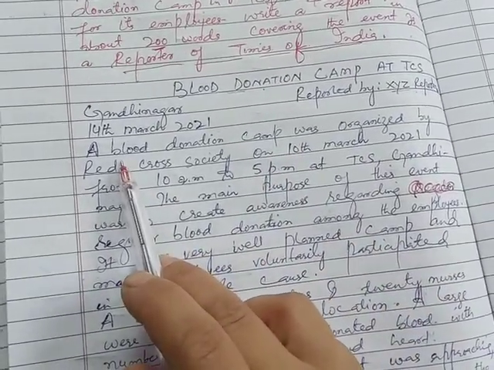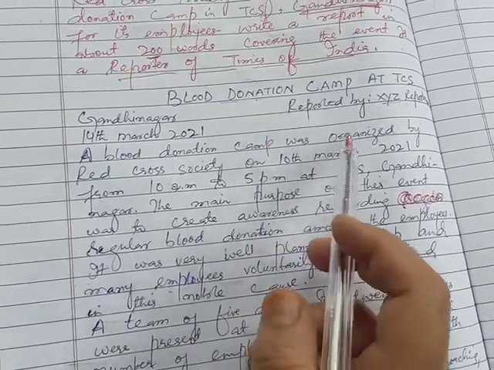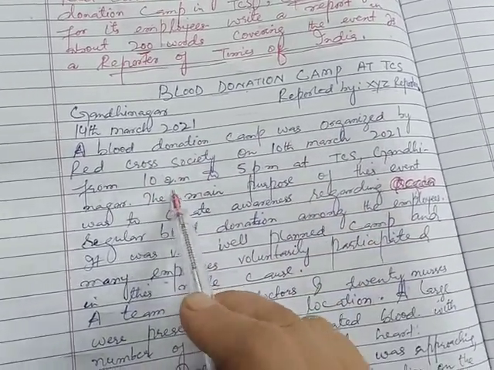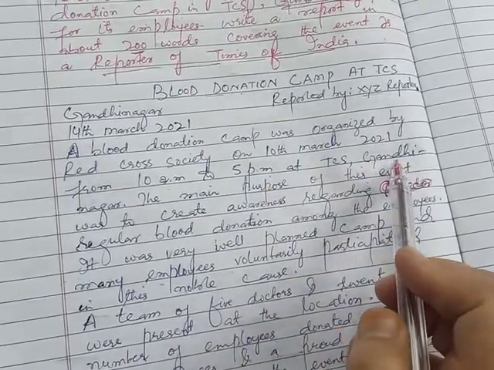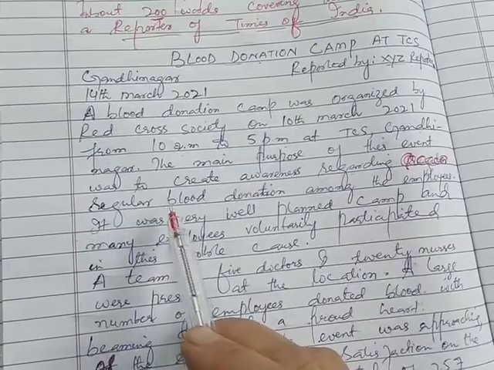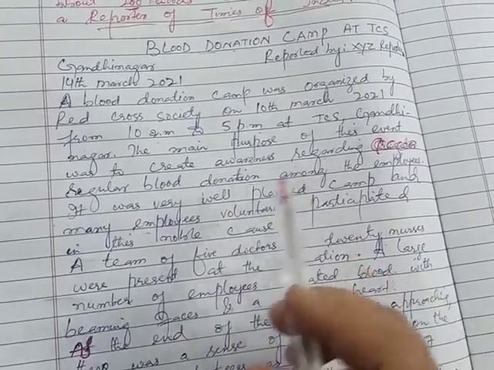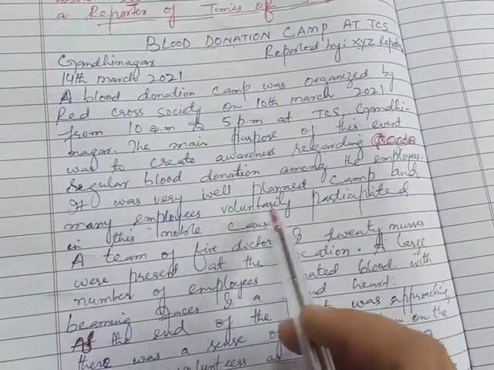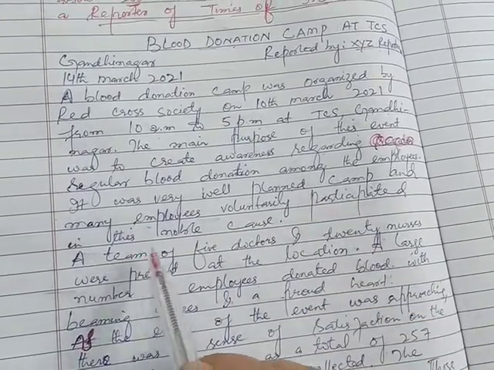Like here I will write: a blood donation camp was organized by Red Cross Society on 10th March 2021 from 10 a.m. to 5 p.m. at TCS Gandhinagar. The main purpose of this event was to create awareness regarding regular blood donation among the employees. It was a very well planned camp, and many employees voluntarily participated in this noble cause.